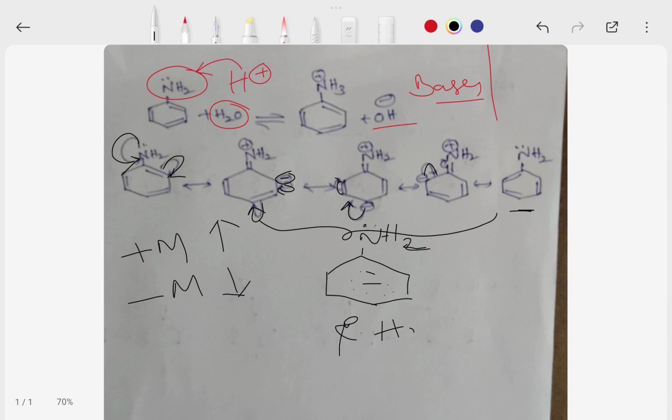The basicity depends on the electron donation by the nitrogen atom. Nitrogen is having a lone pair of electrons. If the nitrogen donates electrons easily to electron deficient species or protons, it is a strong base.